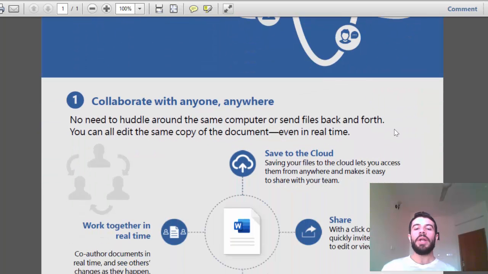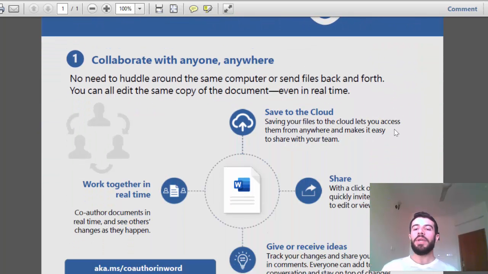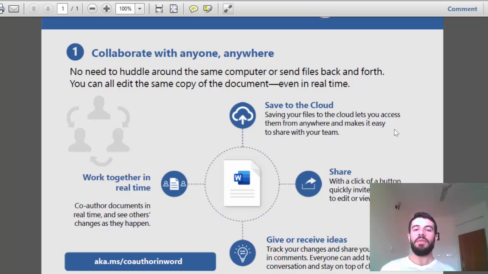The first feature is collaborate with anyone and anywhere. I mean, I work on a file with my coworker or my classmate, and we both can work in the same file at the same time. I am in Iraq and he is in the UK, for example, and we can work together in the same file. He changed something, I can see what he changed. If I change something, he can see what I did, and so on. So we can work as a team, not just two friends. We can have 2, 3, 4, any number, working together in one file over the internet.